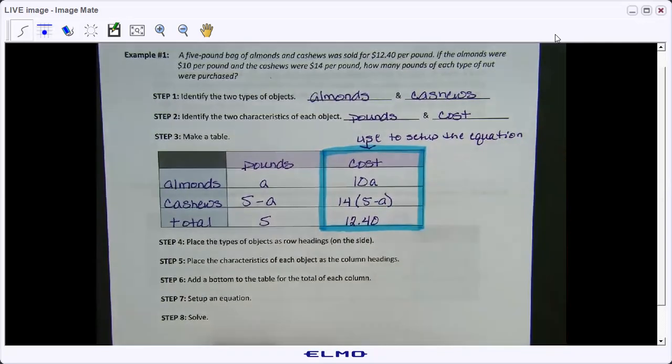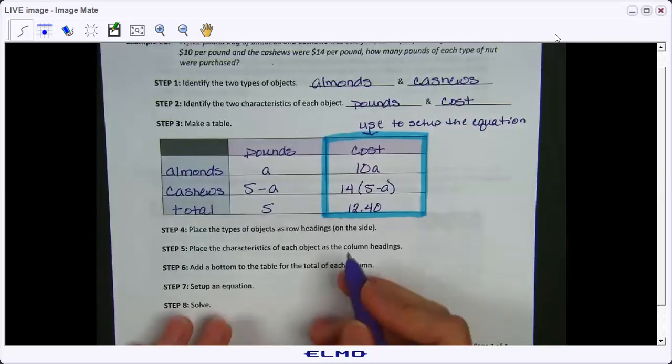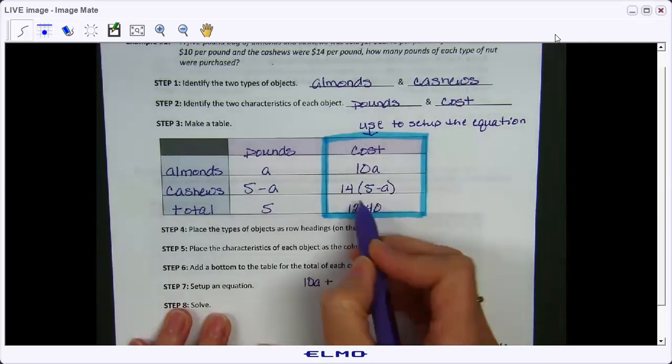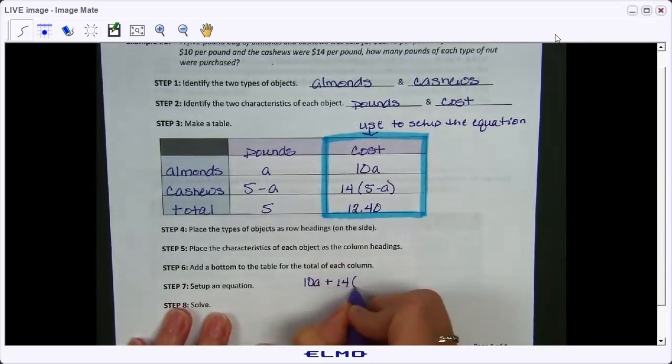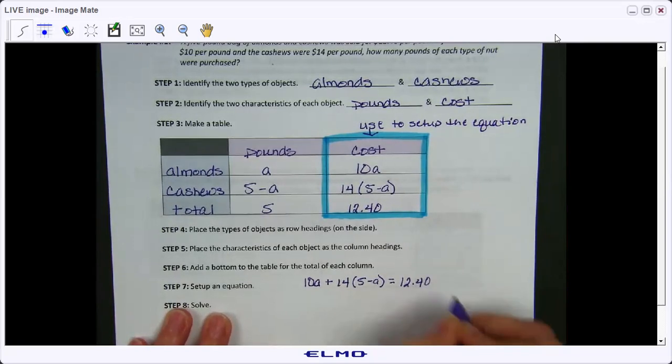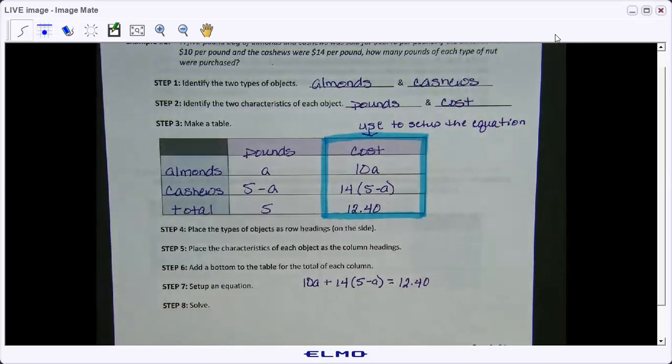All right, so let's set up our equation. We have the amount of all almonds, 10A, plus the amount of cashews, which is 14 times 5 minus A, equals a total cost of $12.40. Now, we just tested and we've been practicing on how to solve equations. So at this point, solving this should be a review, but I'm still going to do it with you because there are still some steps that people are missing on this.